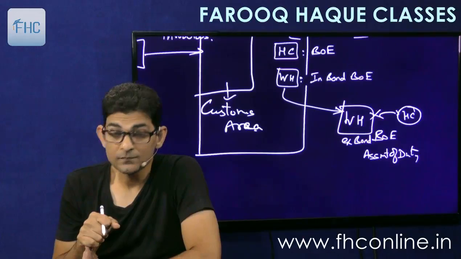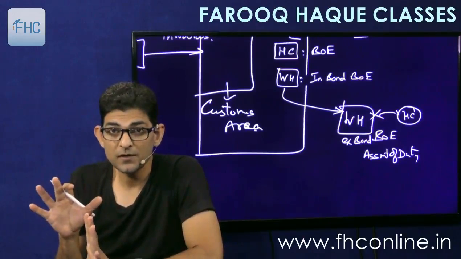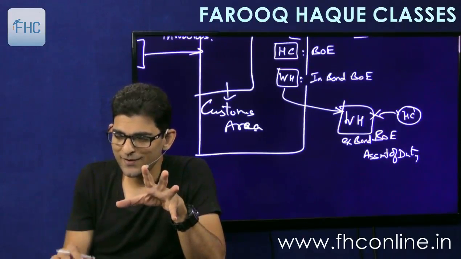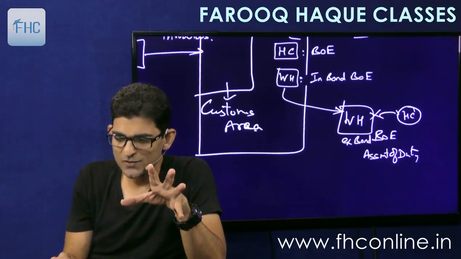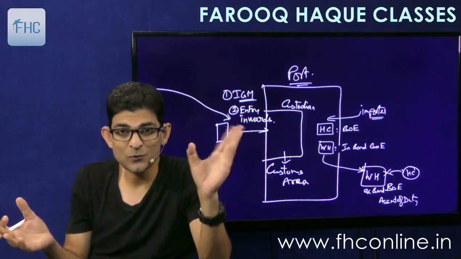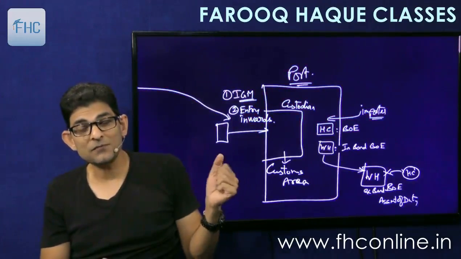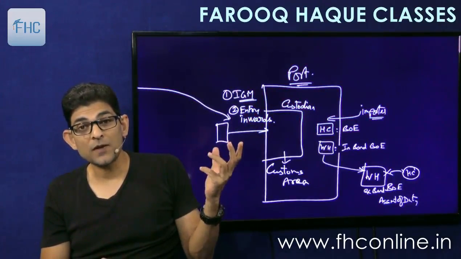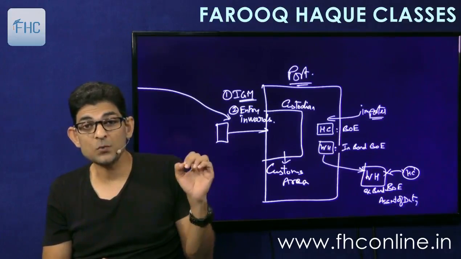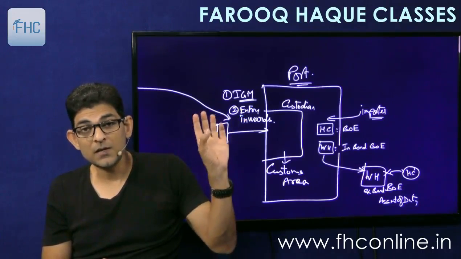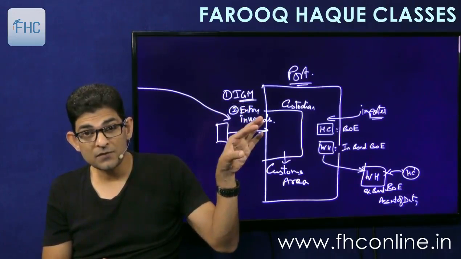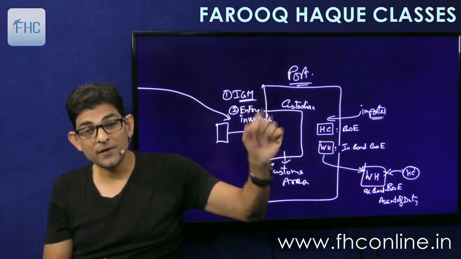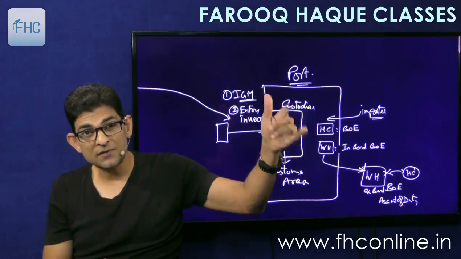Understood? So this is how the procedure will work. I have explained the very skeleton of the procedure to you. And this is actually 3 or 4 chapters that we'll see on this whole procedure. This chapter that we are seeing will tell you about the rate of tax to be taken, which date's rate of tax will apply: the date when you file, the date when the goods come, the date when the entry invoice is given, the date when the bill of entry is filed, and in case of warehouse, which date.